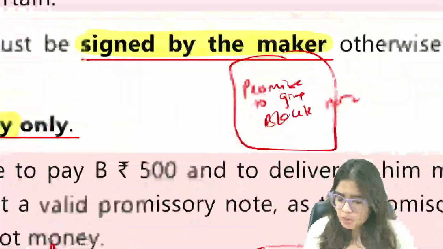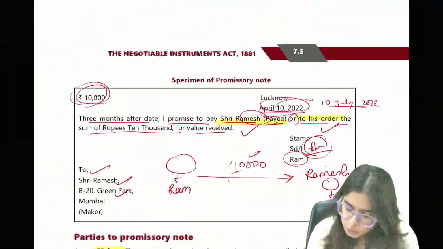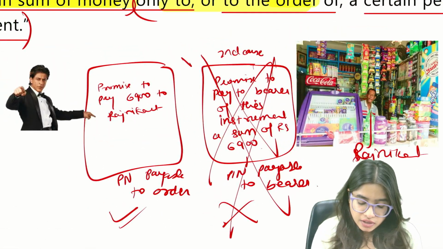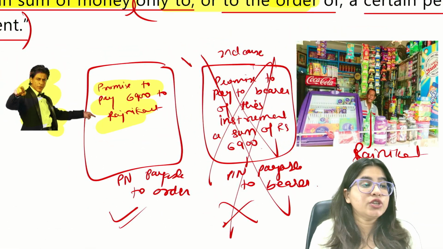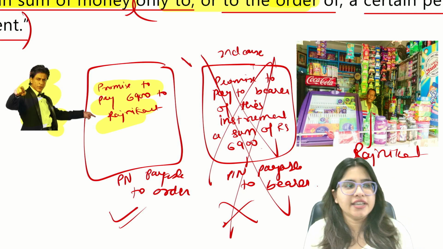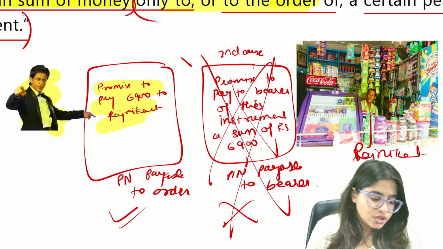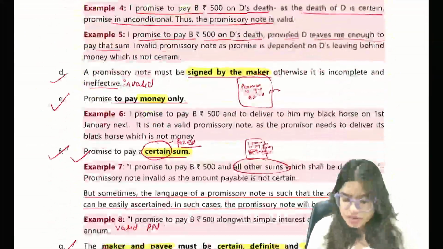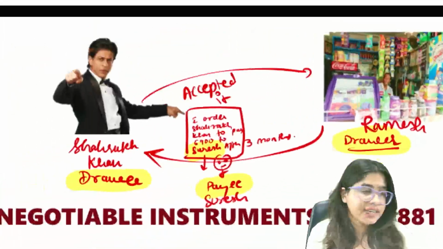But in case of a promissory note, there were only two parties: the person who is the maker, who is promising to pay, and the person who's getting paid, who's entitled to receive the payment, who is known as payee. So there are only two parties in case of promissory note, but in case of bills of exchange there are three parties, guys.